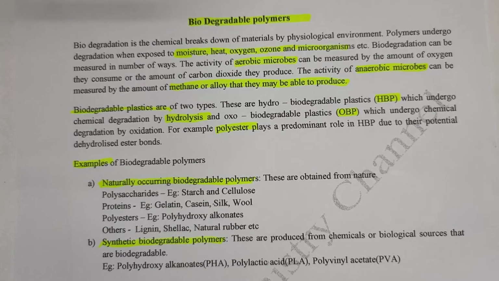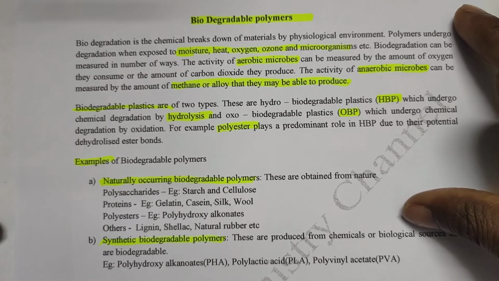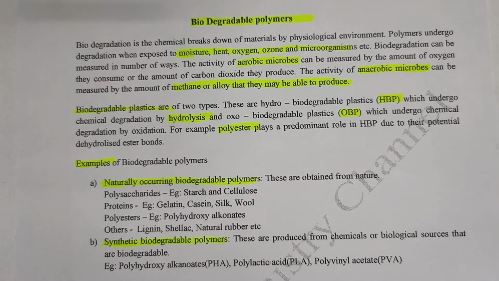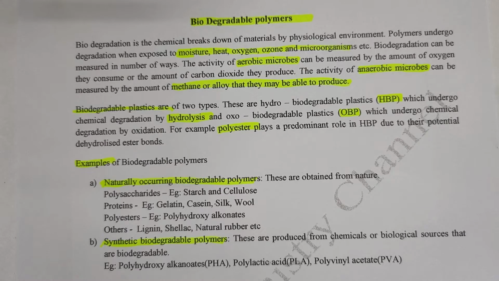So write down the notes, students. What are biodegradable polymers? Simply, the definition is the chemical breakdown of a material due to the physiological environment, that is moisture, heat, oxygen, ozone and microorganisms.